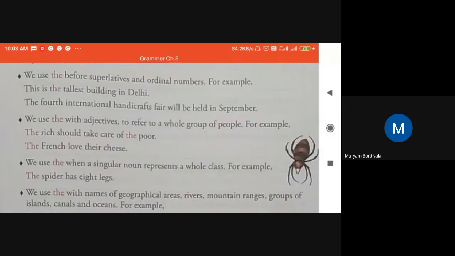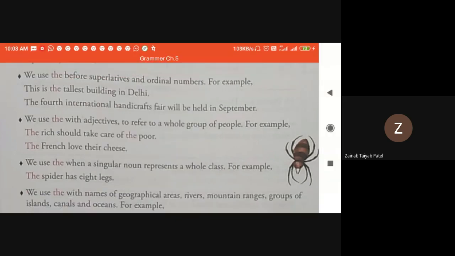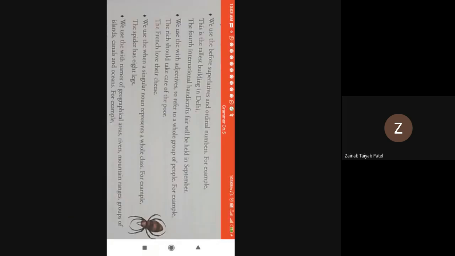Sir, can I see one example? Yes, we'll come to the example. Let me finish with this example first. The 4th International Handicrafts Fair will be held in September.